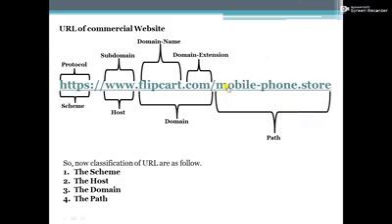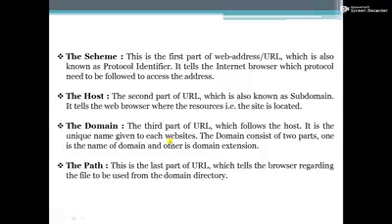And this is the newly added portion. So now, classification of URL are as follows: the scheme, the host, the domain, and the path. Now let's discuss all these components of URL one by one.